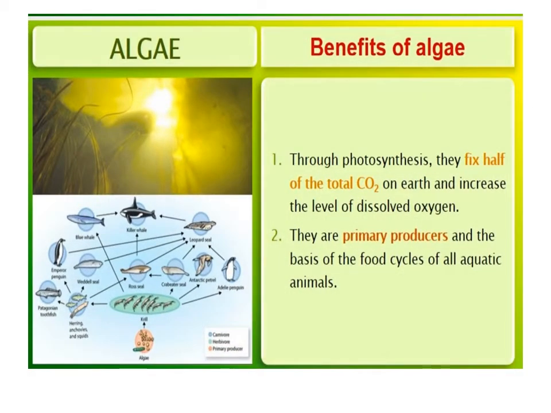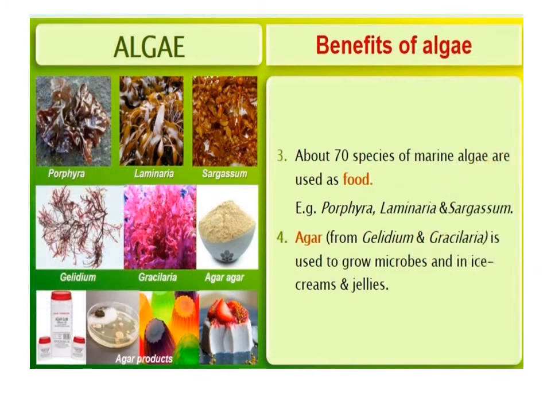Algae are simple thalloid, autotrophic, chlorophyll-bearing and aquatic organisms. They also occur on moist stones, soil, and wood. Some are associated with fungi and animals. Different types of algae are used as food, and some algae are used to grow microbes or in ice creams and jellies.